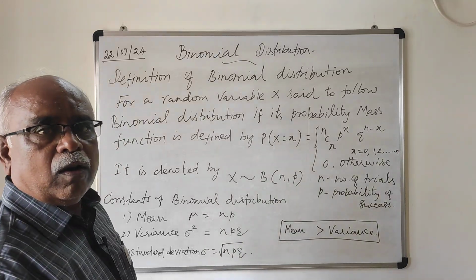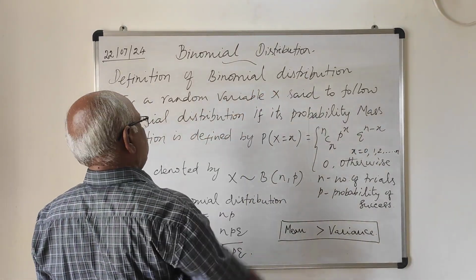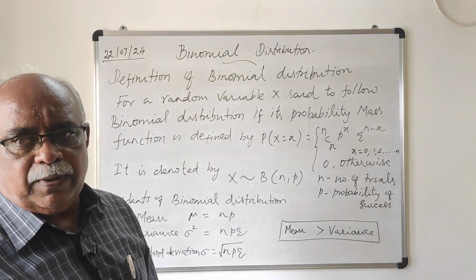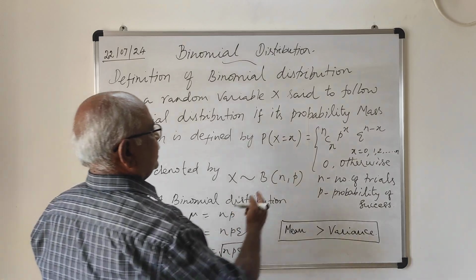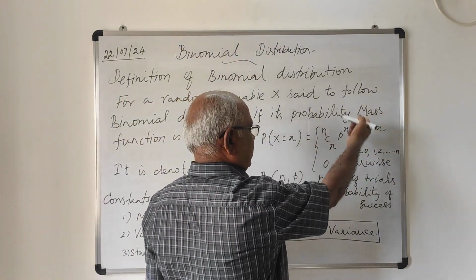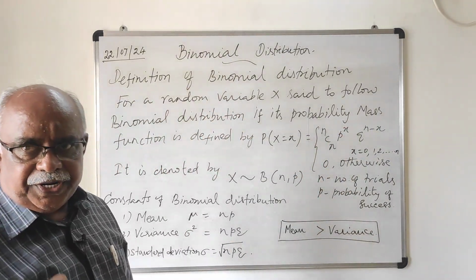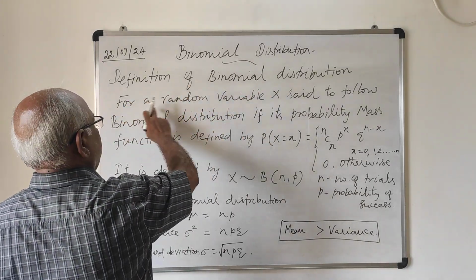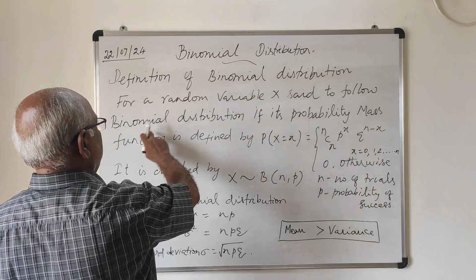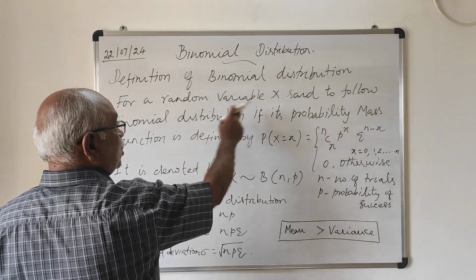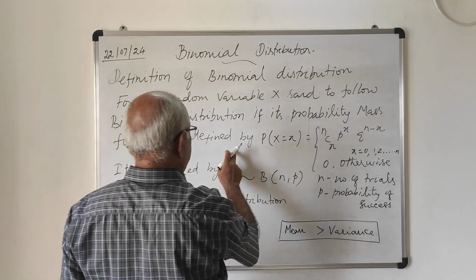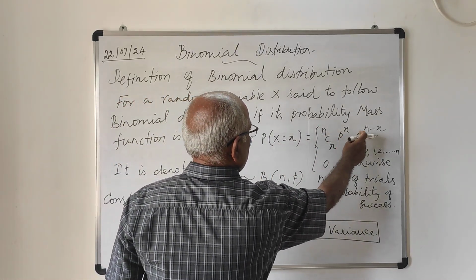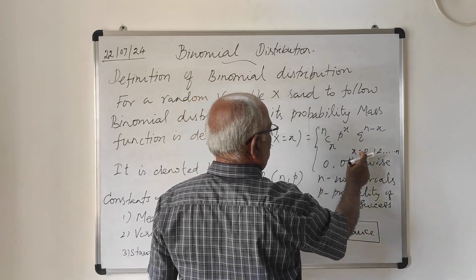Now, I am going to give the definition of a binomial distribution. Already we have seen the distribution function for the random variable X, and that is nCx into p power x into q power n minus x. This is the definition for the binomial distribution. A random variable capital X is said to follow binomial distribution if its probability mass function is defined by P of X equal to x equal to nCx p power x into q power n minus x, where x equal to 0, 1, 2, up to n.